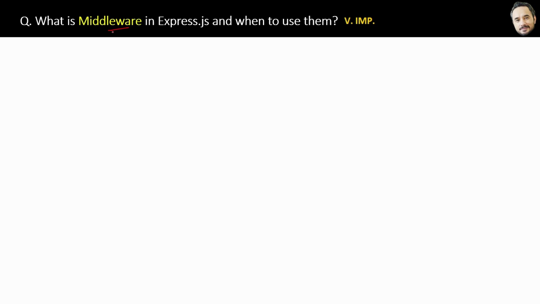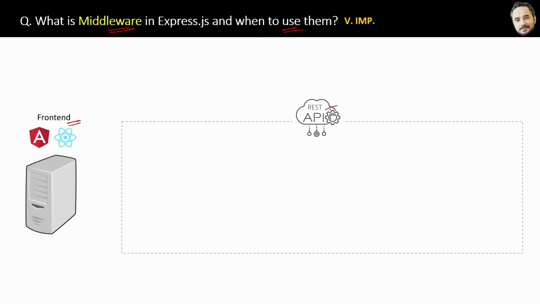What is middleware in Express.js and when to use them? Very important question. Let's understand with the help of a flow diagram. First, we already know we have a front end and here is our REST API, suppose. Now let's suppose it is created in Express, right? On that we have to assume. Now the HTTP request will come from the front end, and first inside the REST API the request will hit the middleware. Okay, now remember one thing, middleware is nothing special but it's a function only.